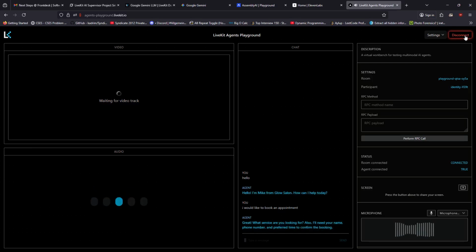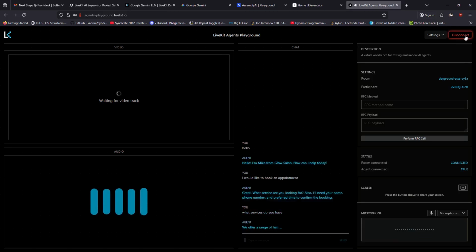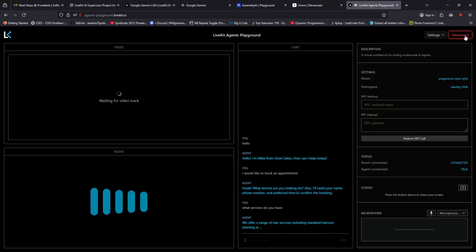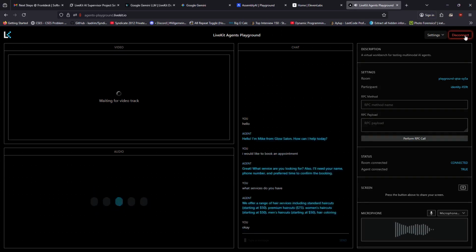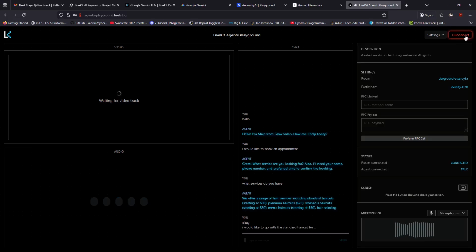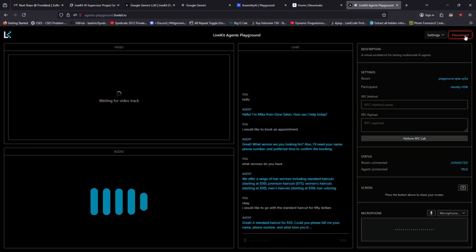What services do you have? We offer a range of hair services including standard haircuts, starting at $50. Premium haircuts, $75. Women's haircuts, starting at $50. Men's haircuts, starting at $50. Hair coloring, starting at... Okay, I would like to go with the standard haircut for $50. Great, a standard haircut for $50. Could you please tell me your name, phone number, and what time you'd like to book your appointment?